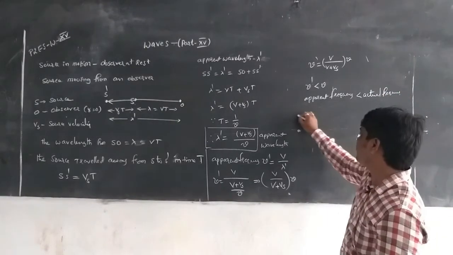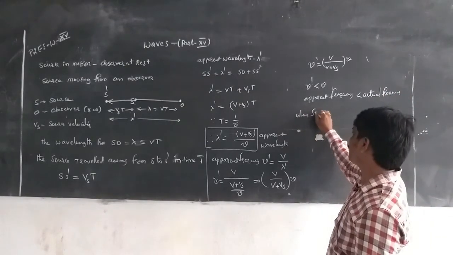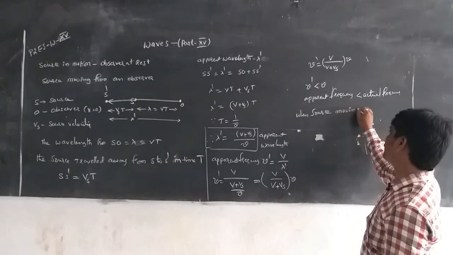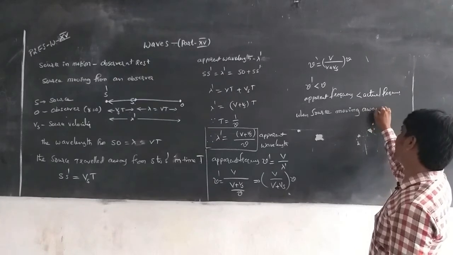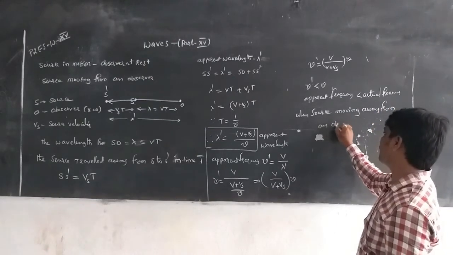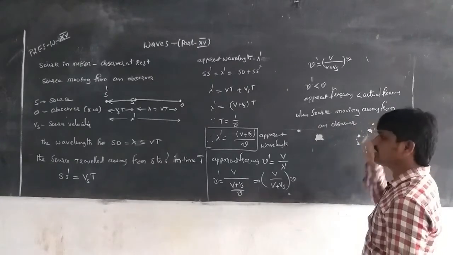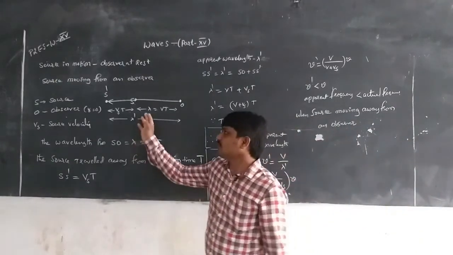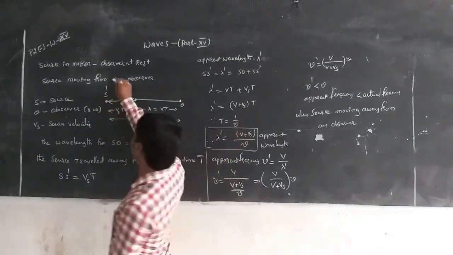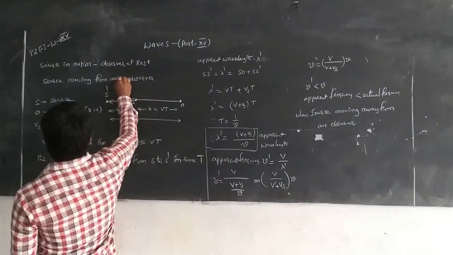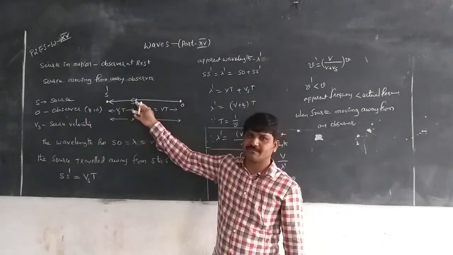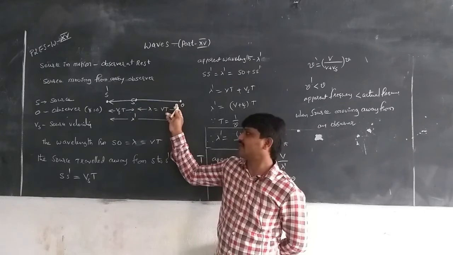Once again, when the source is moving away from an observer, S is the position of the source and O is the position of the observer.